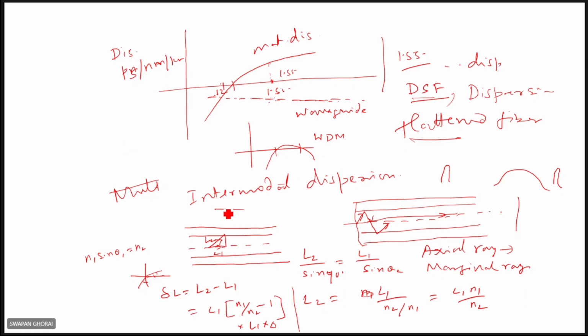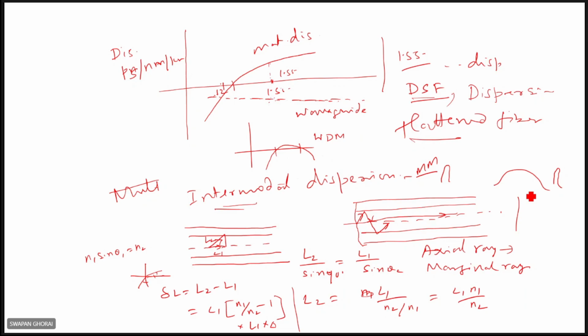One more dispersion effect is intermodal dispersion, that is, in fiber. In fiber, I told you many modes will be there, and these modes travel with different velocities, so they will arrive at different instants of time. Because of this, pulse broadening will result. Think about a ground where 10 players are running with different velocities. They will arrive at different instants of time. So if you plot the arrival times, it will be broadened.